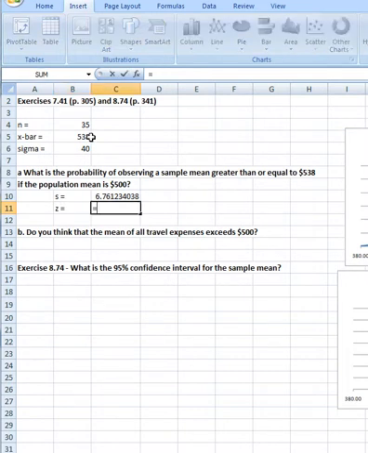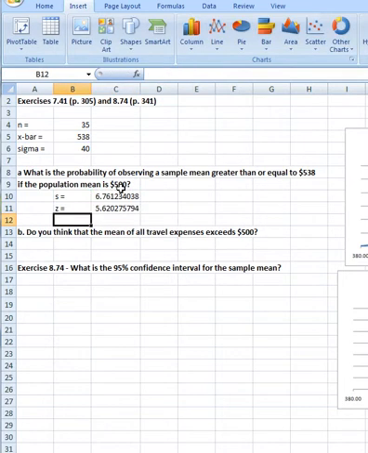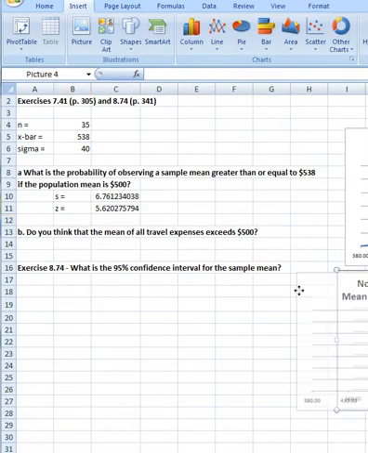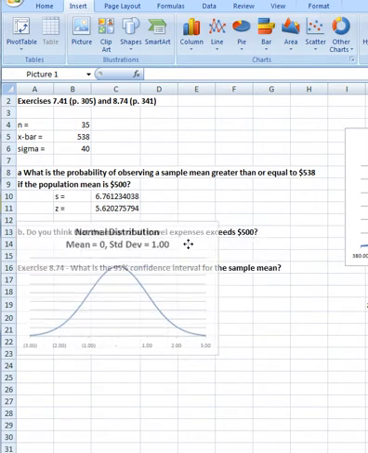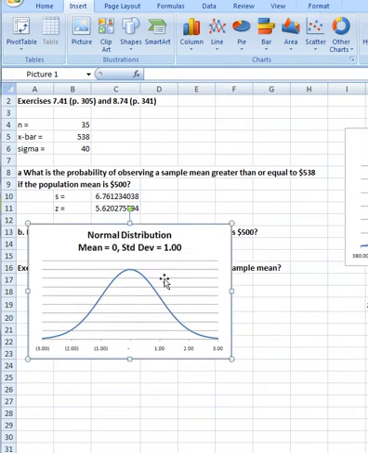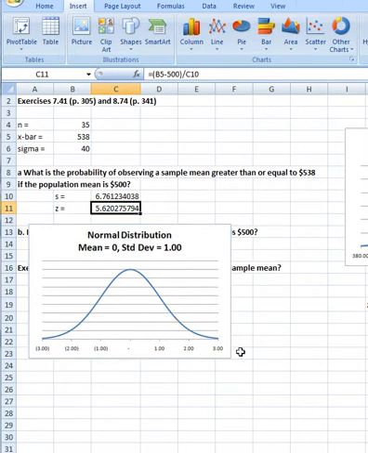So we're going to take the sample value of 538 and subtract 500 from it and divide that by the standard deviation. That says our sample of 538 lies... I'm going to get the wrong chart here. I'll get this chart out, the normal standard deviation chart. The standardized normal curve. The sample we drew is 5.62 standard deviations to the right of the assumed mean of 500.